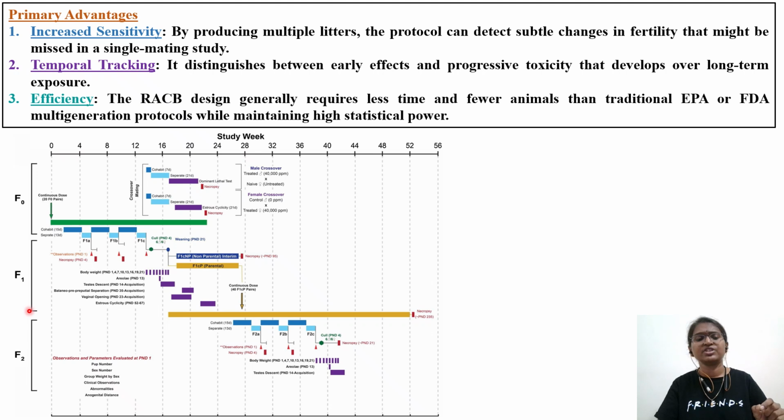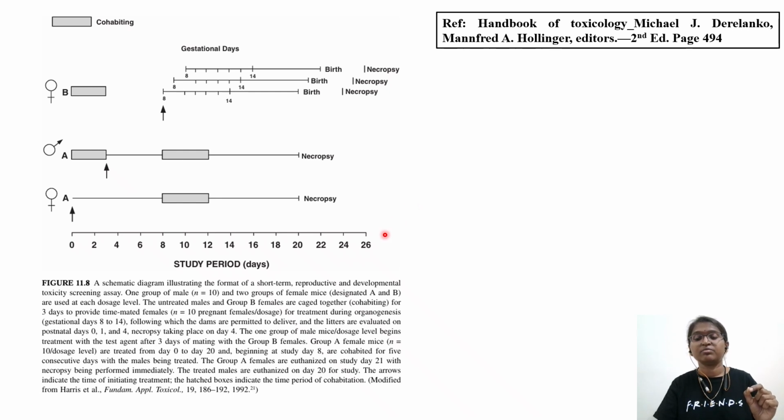F0 generation, F1 generation, F2 generation: at what point cohabitation is there, at what time dosing is there, and what the different parameters they are measuring are, like anogenital distance, litter size, pup size. These parameters they are measuring, you can go through. And another picture I have taken from the Handbook of Toxicology. In the second edition, page number 494, they have given a schematic diagram of the RACB protocol. These gray areas are cohabiting periods, and these are the dosing days. So pause here and read about this particular cycle.